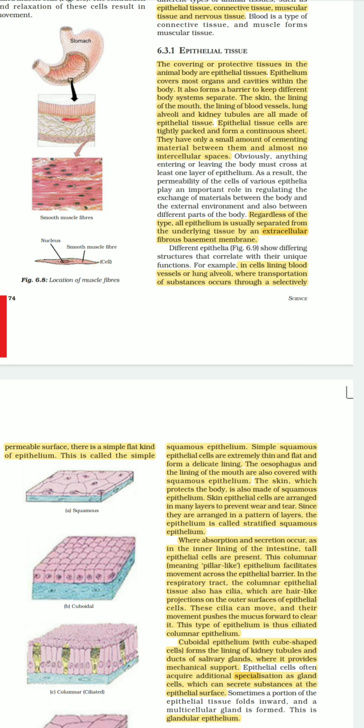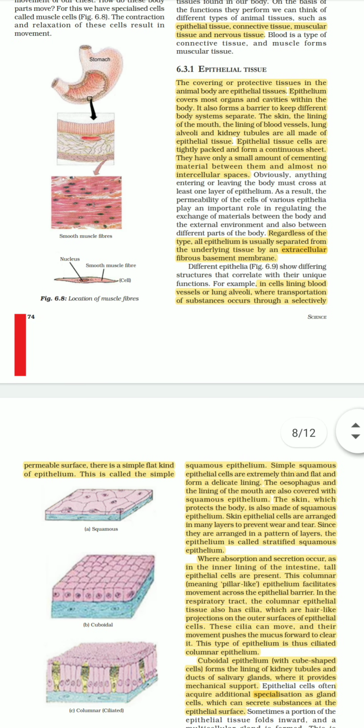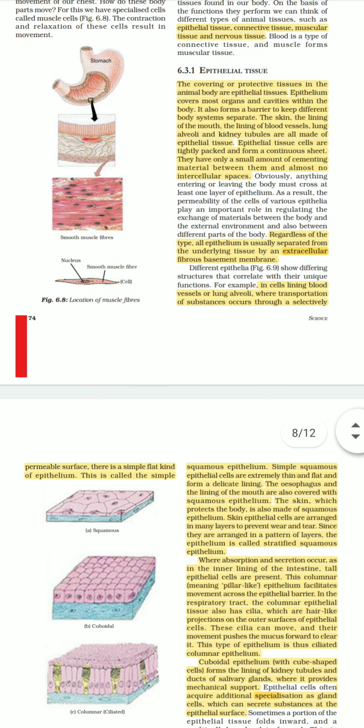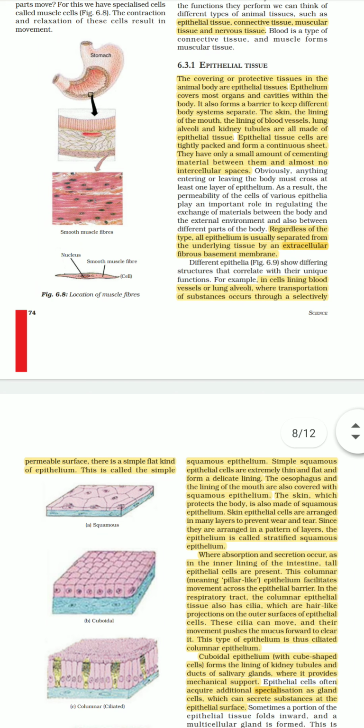It is also called pavement epithelium because there is no intercellular space between the cells. They simply form a layer over the organ. Think about areas where easy diffusion can take place, the thinnest surfaces. For example, alveoli, blood capillaries, the inner lining of the mouth, and skin. All these are organs where a thin layer of squamous epithelium is found.